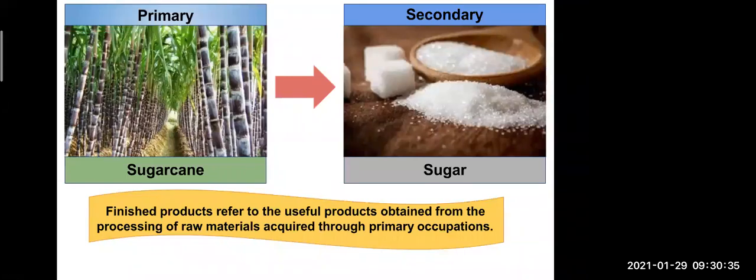If you see the sugar cane, we are eating it like that only, as it is also. Okay, and we are using the sugar and jaggery also, which are made from the sugar cane. That means raw material is used in that form also, same as it is, and after processing also we are using the products.